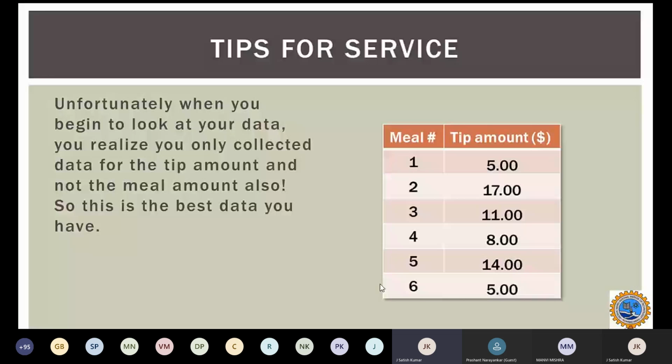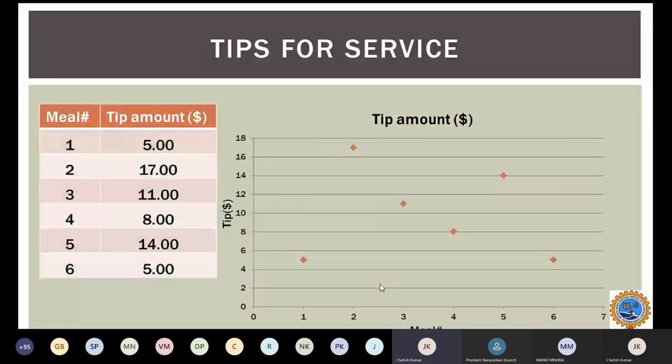The best way we can do is plot this data in a scatter plot. You can see that on the x-axis is the meal and on the y-axis is the tip. The meal on the x-axis we call an independent variable, and the tip on the y-axis we call a dependent variable.